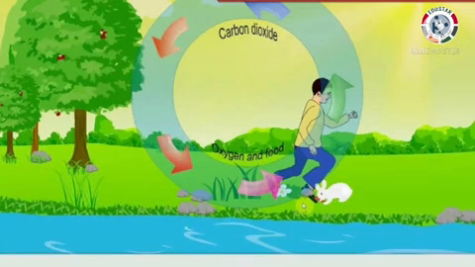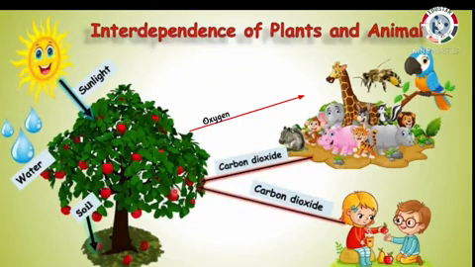Now tell me, how do plants and animals depend on each other? This is known as interdependence of plants and animals. Animals and plants depend on each other in many ways. Animals get food from plants. When animals breathe, they give out carbon dioxide. Plants use carbon dioxide to make food. When plants make food, they give out oxygen. Animals use oxygen for breathing and to obtain energy.